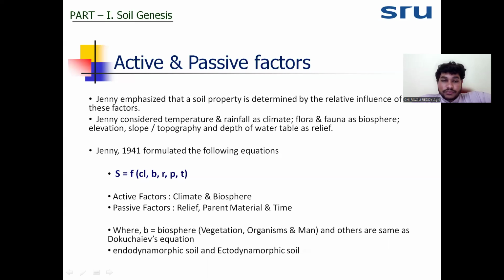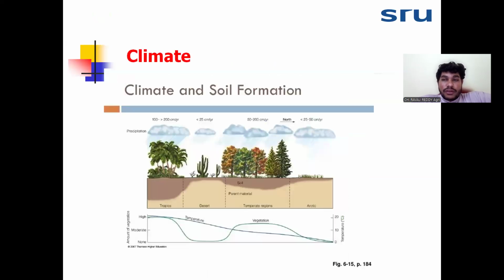I want to say that the parent material and soil properties have a weak relationship. What does weak relation mean? In the early stage of soil development, the properties of the soil depend on the parent material. But when the soil develops into the advanced stage, the same soil properties depend on the climate and vegetation.